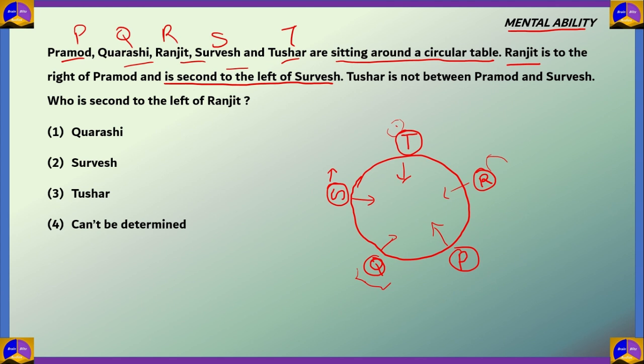Now let's look at the question. Who is second to the left of Ranjit? Now this is Ranjit, who is facing in this direction. His left side would be towards here. So that means first to the left of Ranjit is P, so second to the left of Ranjit would be Q or Quarashi. So option 1, Quarashi, is the correct answer for this question.